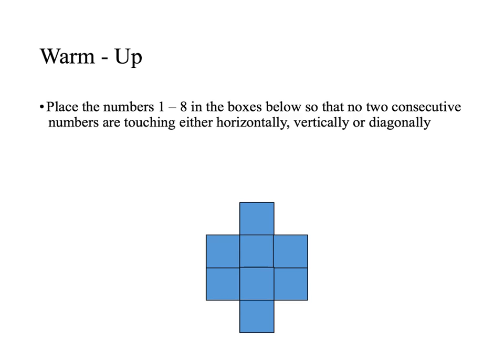But really it is just kind of a brain teaser, putting the numbers 1 through 8 in the boxes. And it says that no two consecutive numbers can be next to each other horizontally, vertically, or diagonally. So that means the 1 can't be next to the 2. Consecutive means right next to. When you're looking at the number 5, 5 can't be near 4 or 6, the two numbers on either side of it. So go ahead, give it a try when you have a chance.